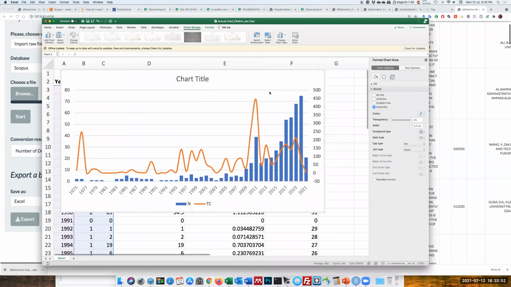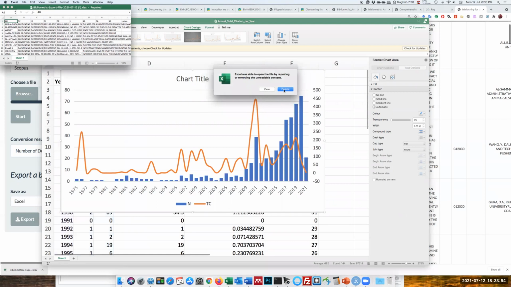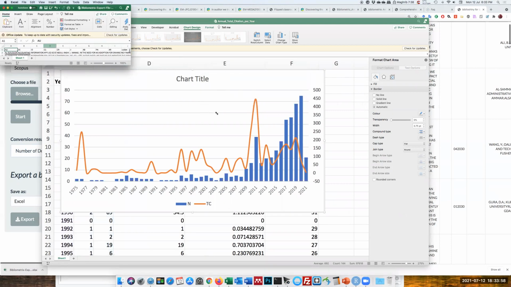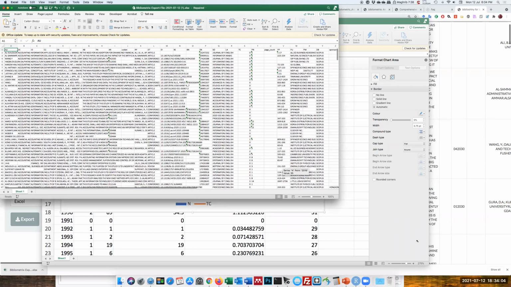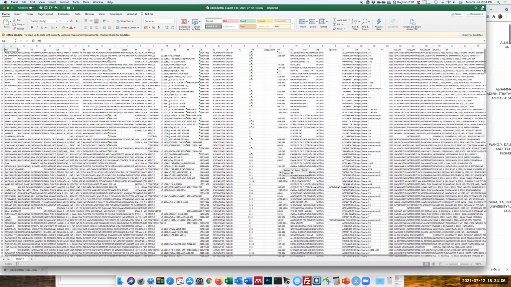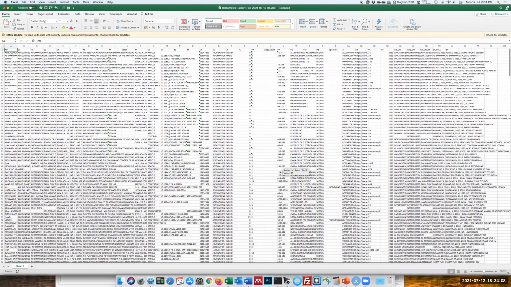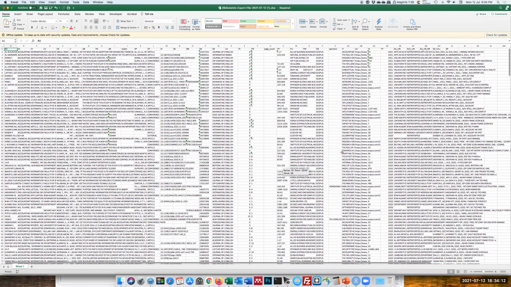Just click yes, and then just delete this one, and you can open this. Okay, make this file bigger. This is actually the dataset, the collection of the literature for the subject being studied.